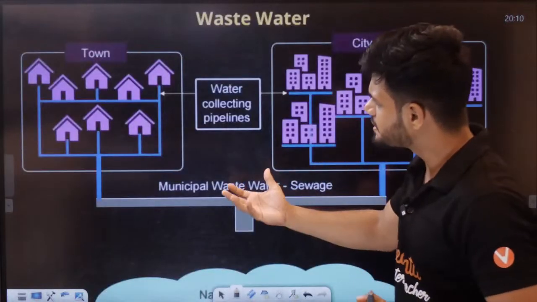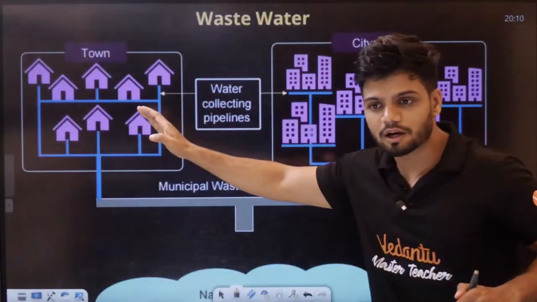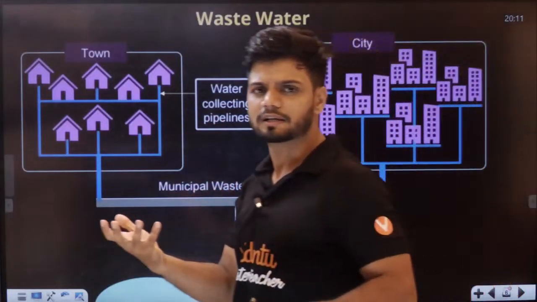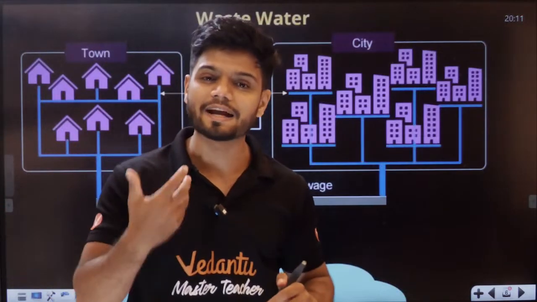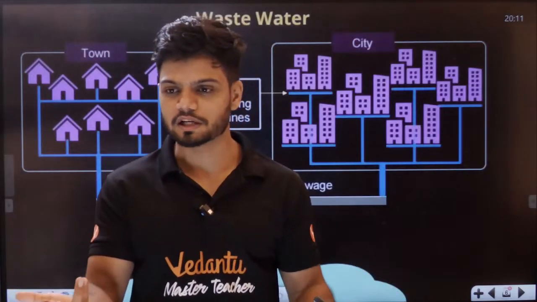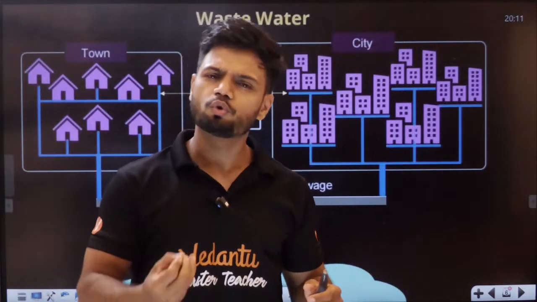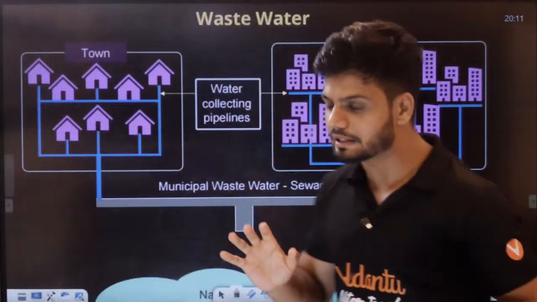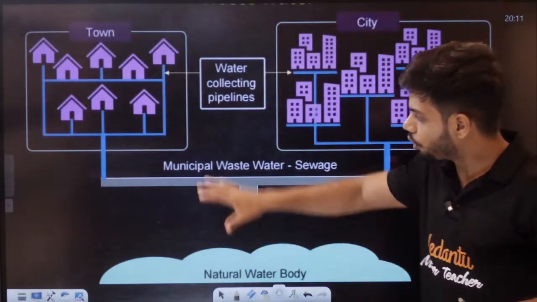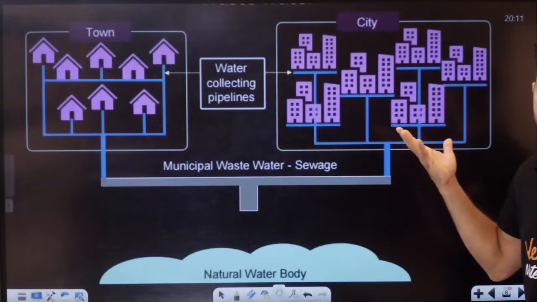Now, whether it is a small town or a big city, sewage is usually released. But have you ever wondered what the end of this entire waste is? Where does the waste actually go? It can't disappear like magic. The waste has to go somewhere, right? Generally, all the waste from the town and the city is sent to a natural water body.